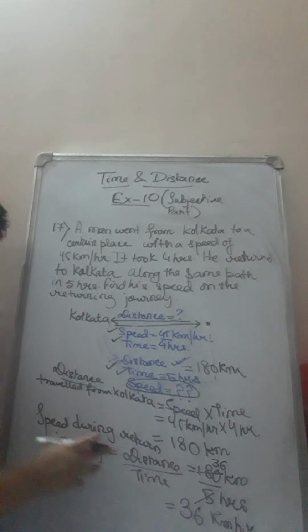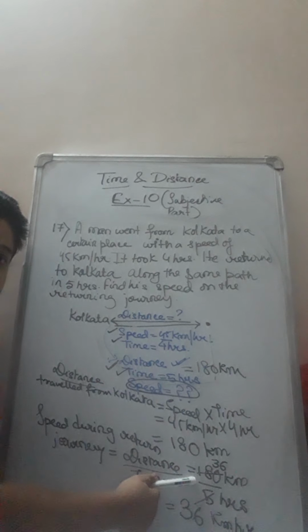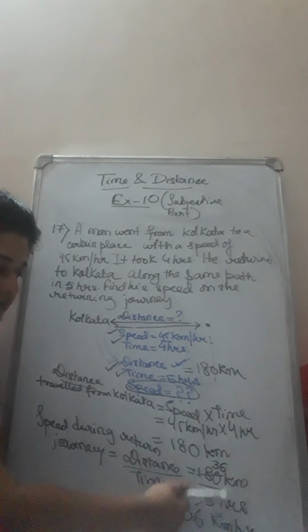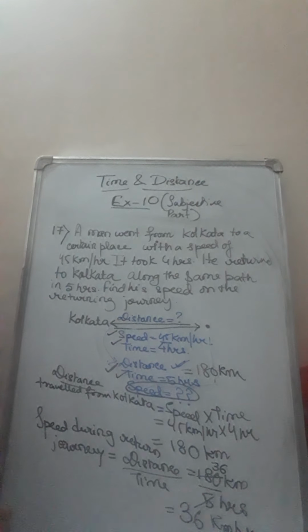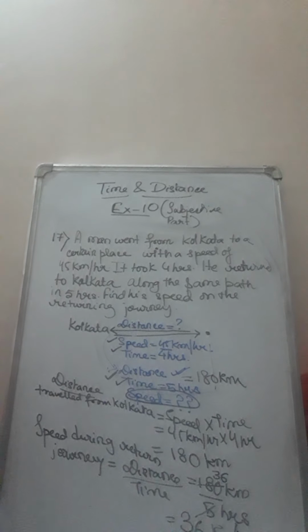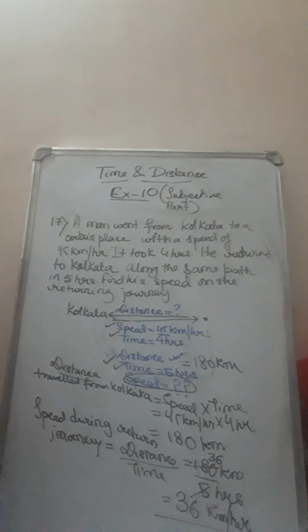So the speed during the return journey is equal to distance by time. He covered the same distance in the return journey, and the time taken is 5 hours. So by dividing we got 36, and the unit will be kilometer per hour. So this is the speed. So the answer is, speed during the return journey is equal to 36 kilometer per hour. That is the answer.